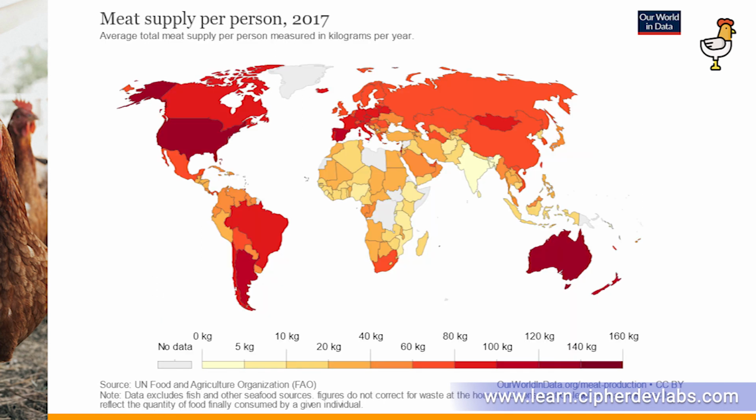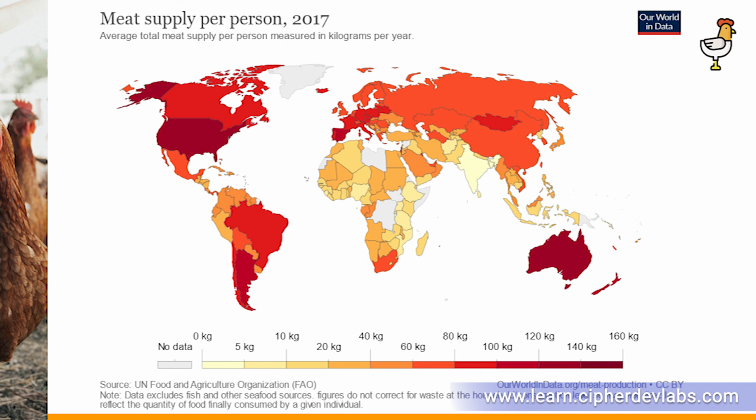Next, we'll look at this map of meat supply per person in 2017. If you look at countries like United States, it's around 124.1 kilograms per year in 2017. If you take Australia, it's around 121.6.